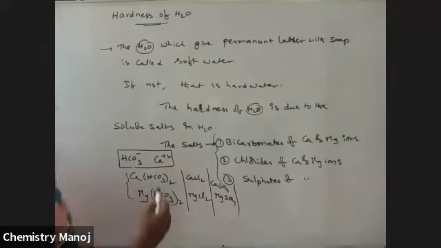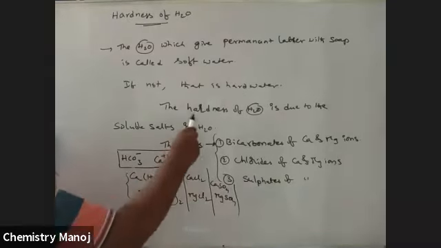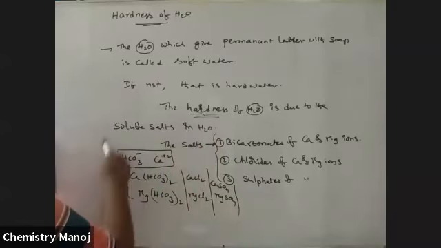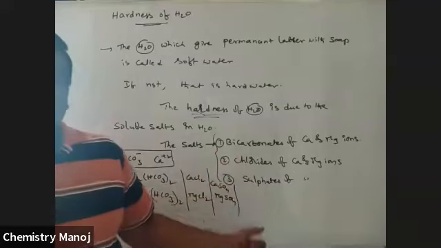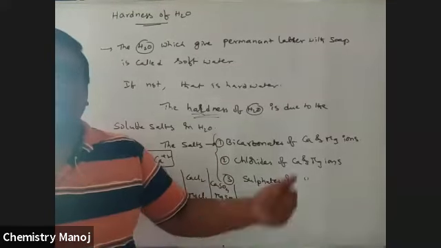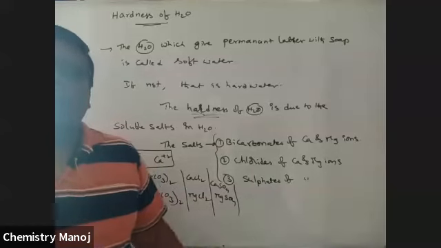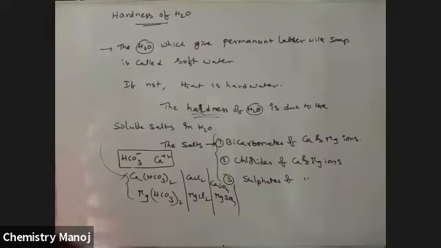That means there are 6 salts. Any one of these 6 salts, or all of them, when dissolved in water, makes that water hard water. The hardness of water is due to these 6 salts. Whatever salt is dissolved in water, it doesn't give permanent lather with soap, so that water is considered hard water. If none of these are present, it is soft water and gives permanent lather with soap.